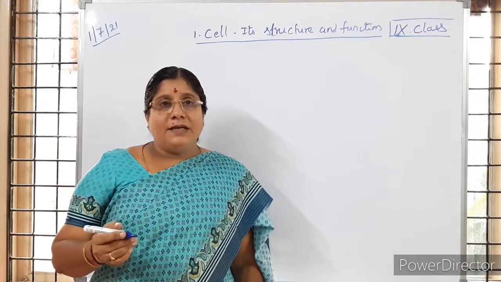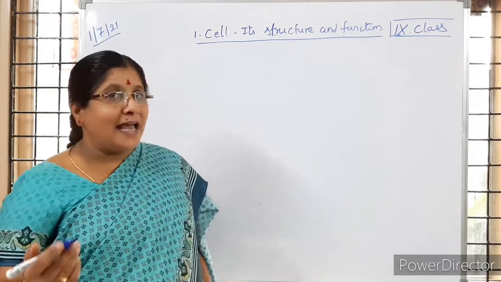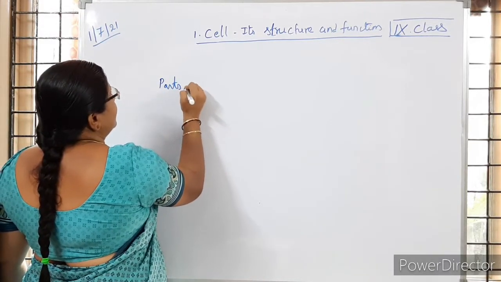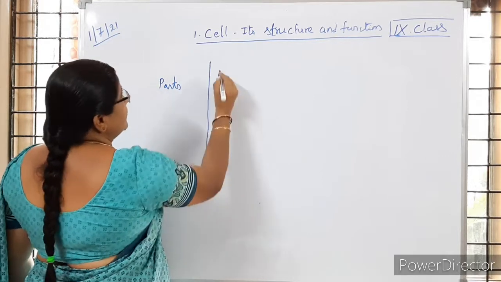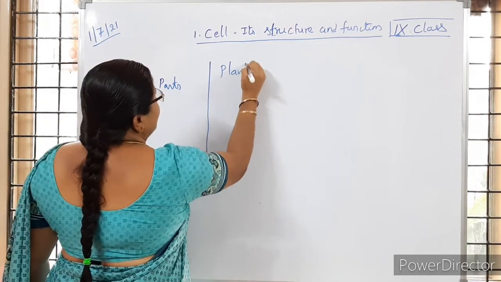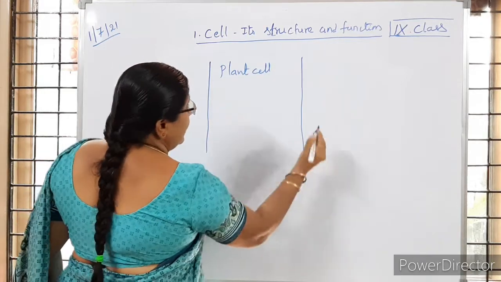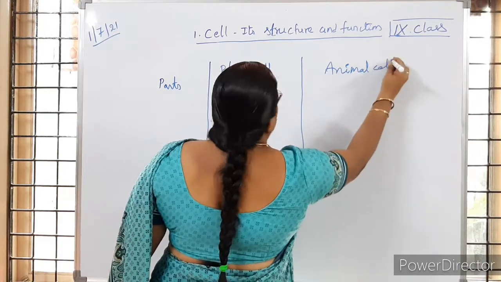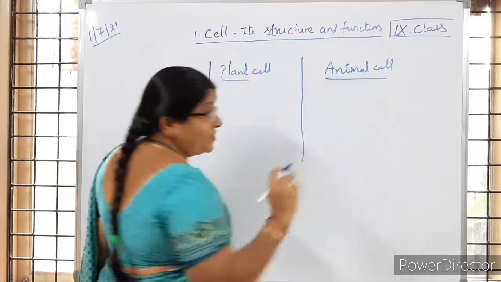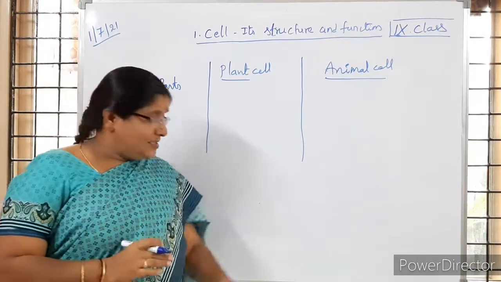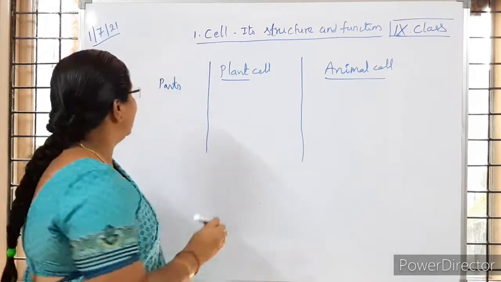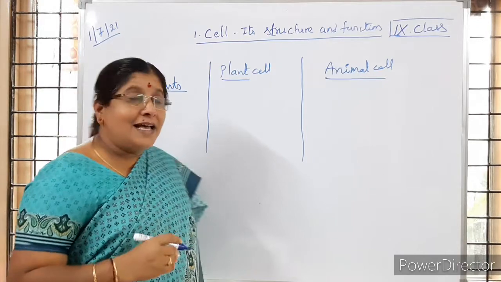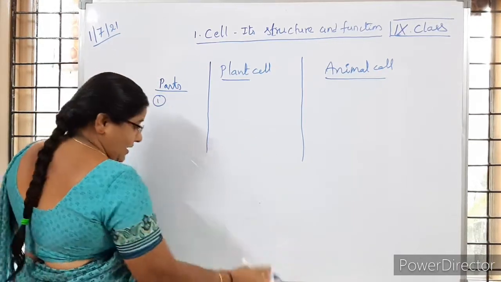So if we observe the parts which are present in plant cell and animal cell, now we are going to learn in what way the plants and animals are different. That we are going to discuss here. First part we will take, which you have studied in 8th class. What is that? Cell wall.